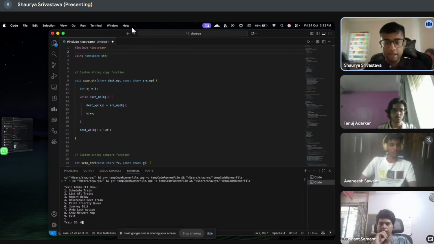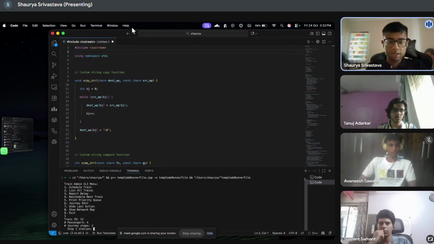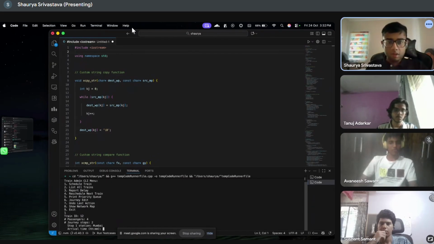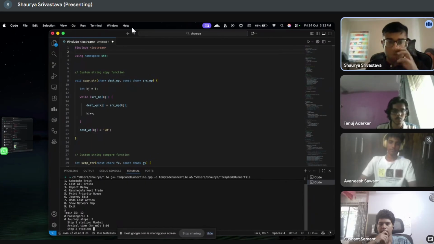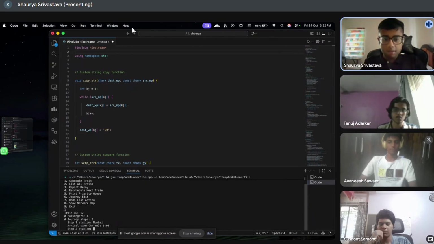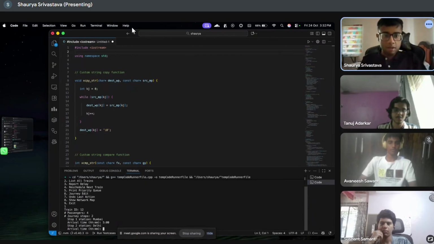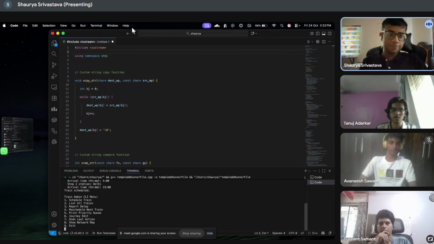We'll give it an ID, let's say 12. We've got 4 passengers. We'll give it 2 journey stops. Stop one station can be, let's say, Mumbai. Arrival time is going to be at 5:30. We'll just do 5. Yeah, stop 2 is going to be at, let's say, Delhi. Okay. And that's going to be at 2300 hours. So we have added this train to the menu.